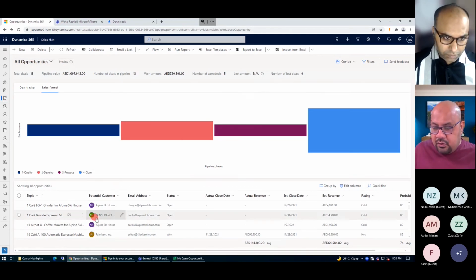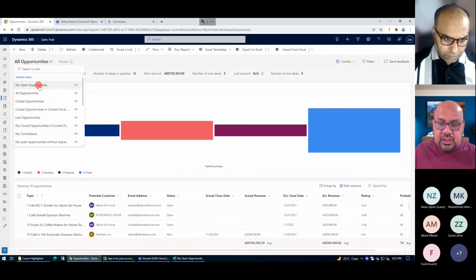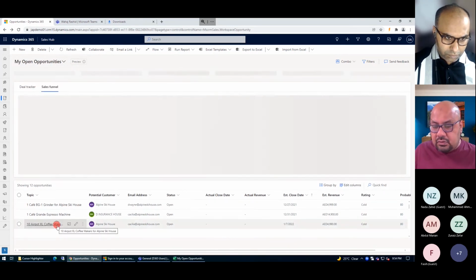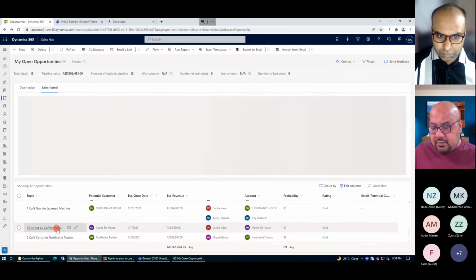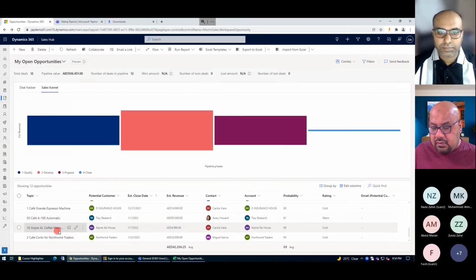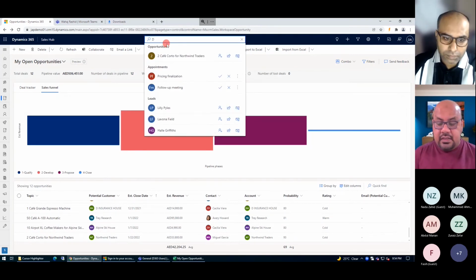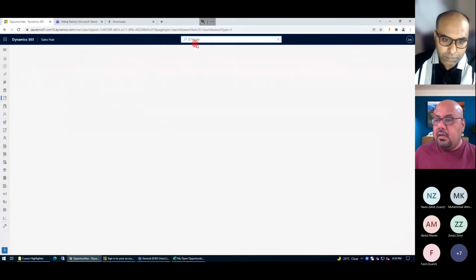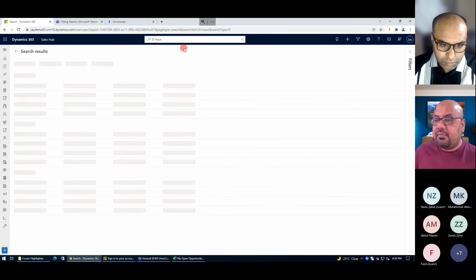Now, there was some information that we were working on. So let me just change into my open view, open opportunities. And from here, we are going to start working. So let me just go down here and do the search. The insurance that we were working on previously. I made a mistake here in the name. So it's D insurance.